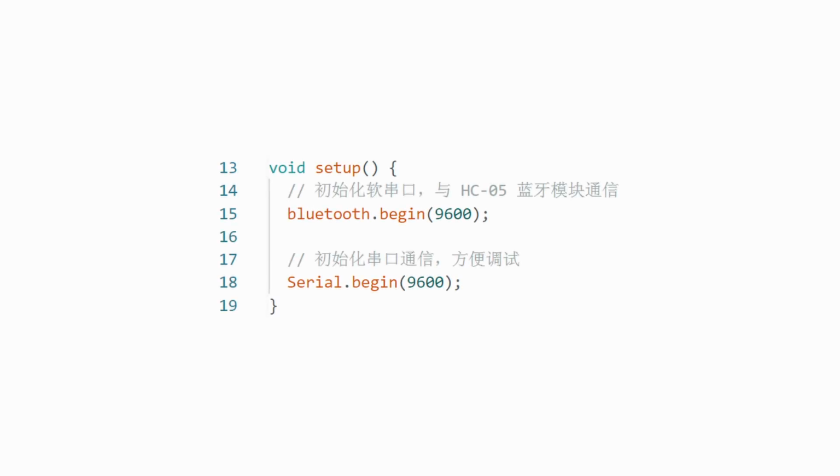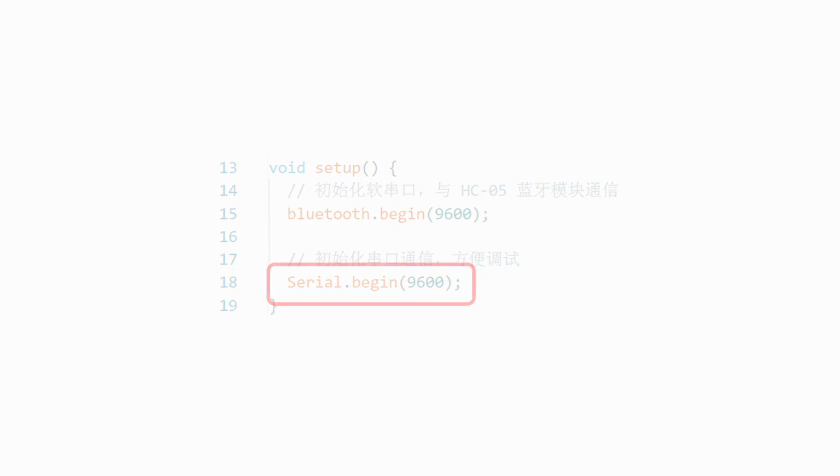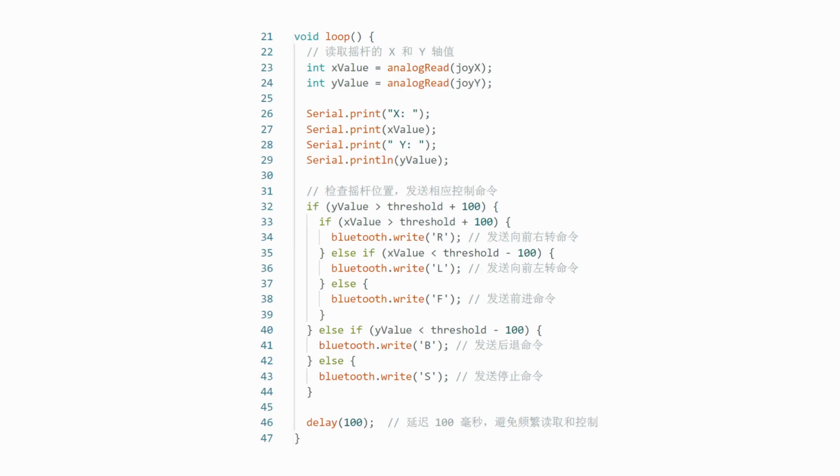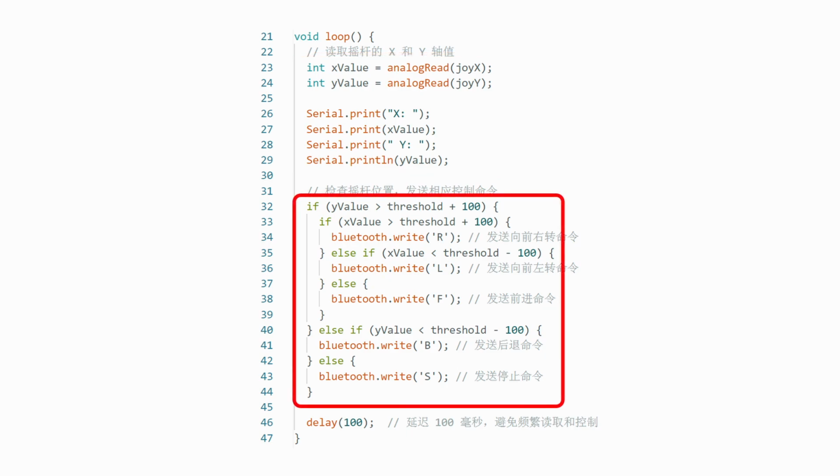In the setup function, initialize the Bluetooth software serial with a baud rate of 9600 for data transmission. Initialize the hardware serial for debugging, allowing real-time monitoring of joystick input data. In the main loop, first, read the joystick's X and Y axis values and print them to the serial monitor. Then, send control commands based on joystick deviation.